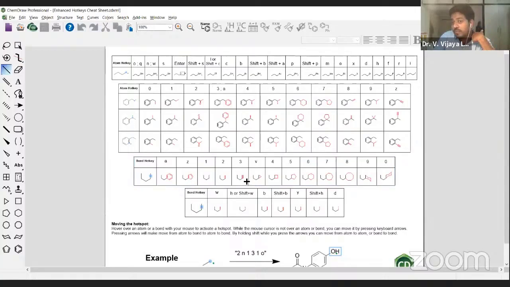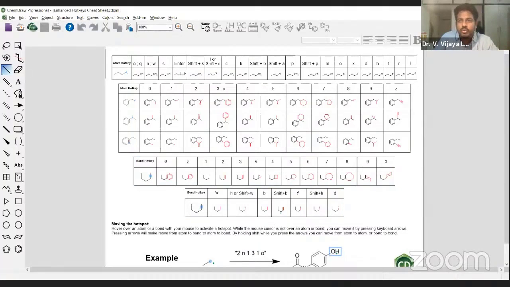Here, if the highlighter is on the bond and you type 2, you will get a double bond. If you type 3, a triple bond on the bond. Then for a cyclopropane ring, if you want it, V. For a cyclobutane ring, 4, 5, 6, 7, 8. These things you can remember very easily. Just look at it. 4 means cyclobutane, 5 means cyclopentane, 6 means cyclohexane, then cycloheptane, cyclooctane, just like that. 9 and 0 are meant for chair conformers of cyclohexane. So it is very easy to remember these keys.